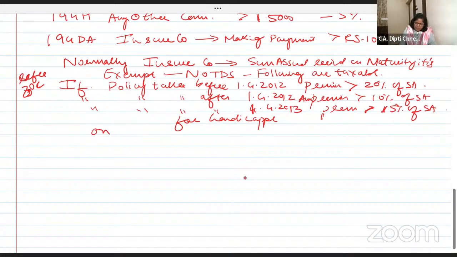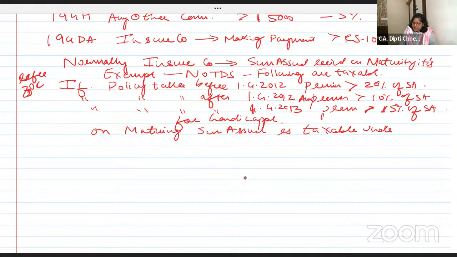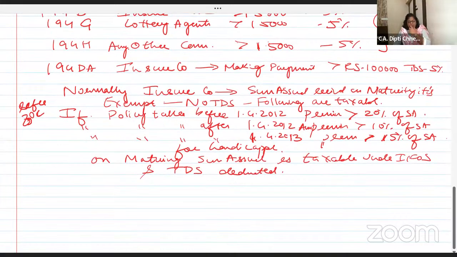Then on maturity, the sum assured is taxable under income from other sources and TDS is deducted. This is the best way I can explain to you, so I'm doing it. समझ में आ रहा है आपको? TDS कटेगा कब? जब सम अश्योर्ड टैक्सेबल है.